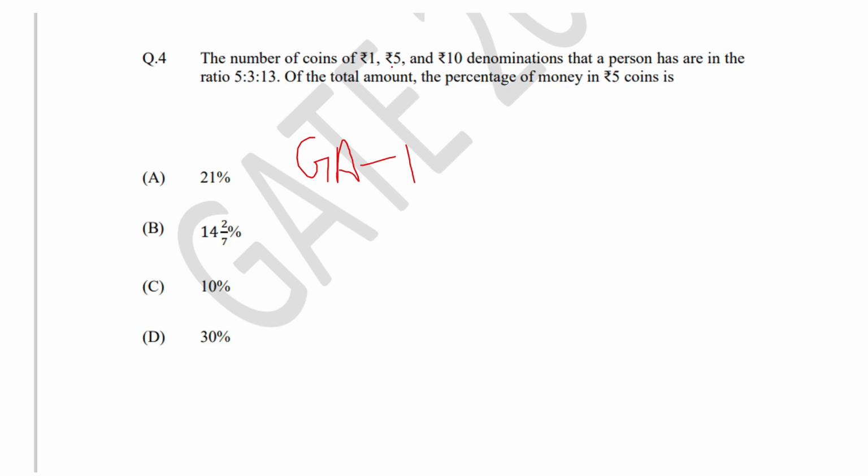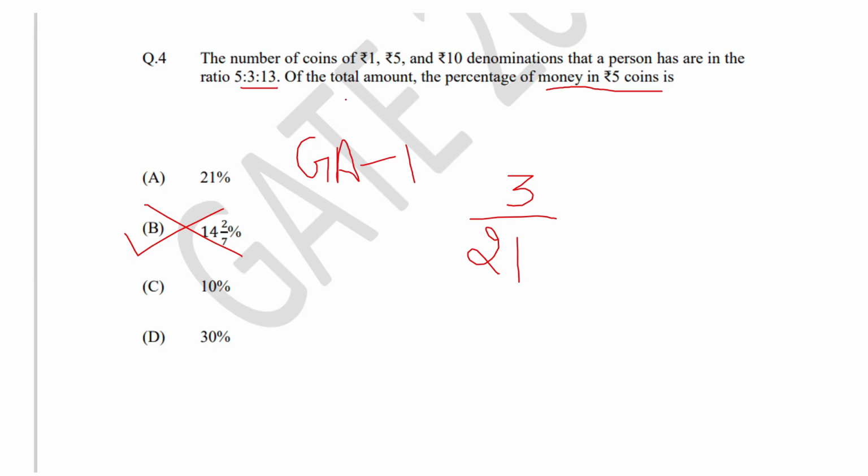Hello everyone, this is GATE 2024 CSE General Aptitude 1 mark question. The number of coins of rupees 1, rupees 5 and rupees 10 denominations that a person has are in the ratio 5:3:13. The percentage of the total amount that is in rupees 5 coins is? After reading the question, the common mistake committed by the students is they directly divide the number of coins of rupees 5 by the total number of coins, that is the sum of the ratio, 21, and they directly mark option B, which is not the right way to solve this problem.